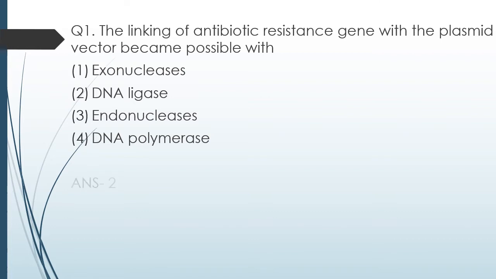The correct answer is option 2 DNA ligase. And why I said so, that the answer is given in the question itself, because DNA ligase is an enzyme that helps in linking, ligase, linking. So the correct answer is option 2 DNA ligase. Exonucleases and endonucleases are used for cleaving of DNA segments, and DNA polymerase has a role in replication of DNA. So the correct answer is option 2 DNA ligase, which is used in linking of two genes.